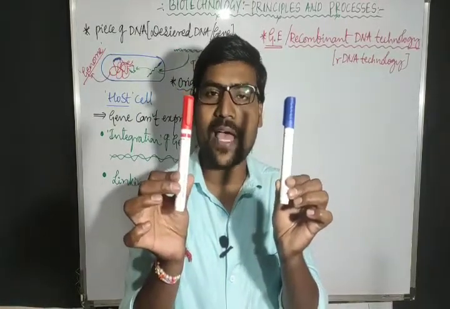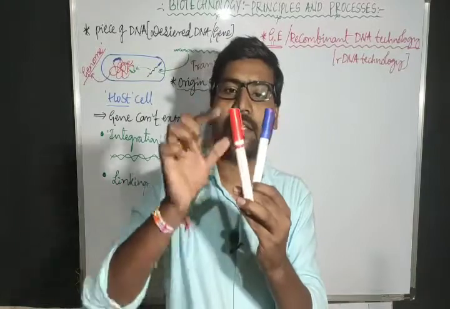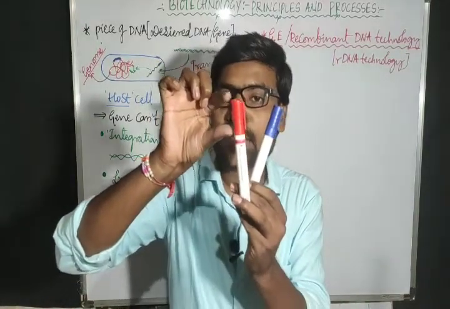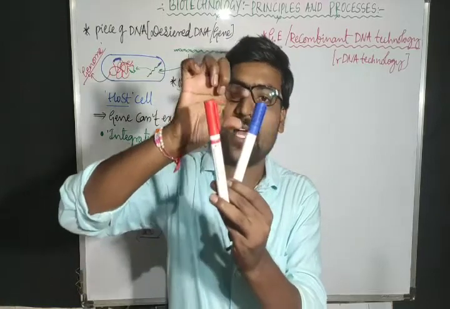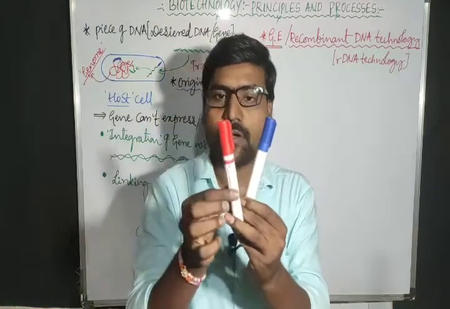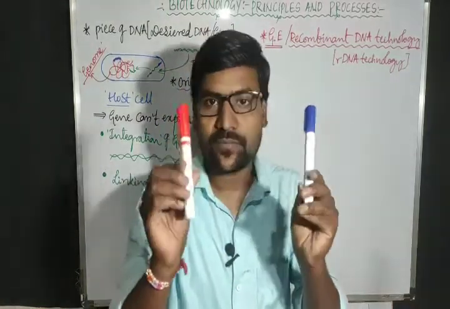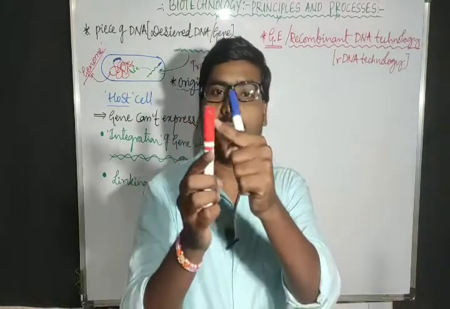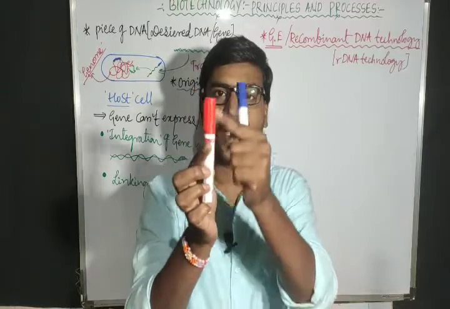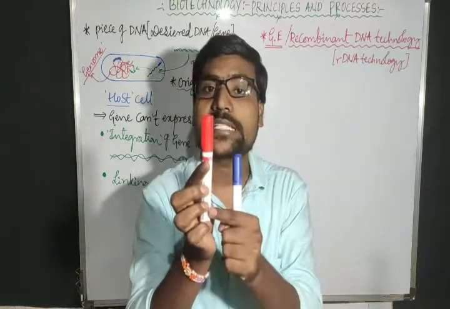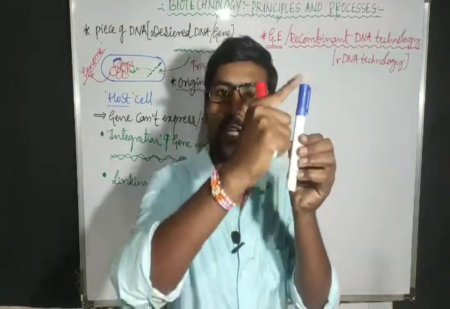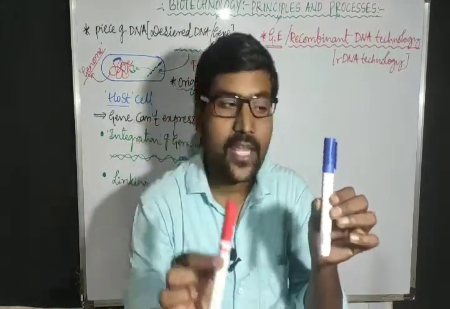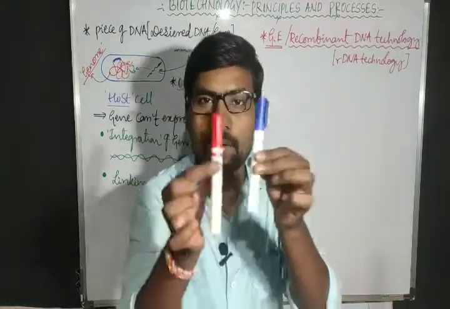Now imagine this piece of DNA is one gene, and this piece of DNA is another gene, and both genes are different. This is one combination of genes, and the combination in this DNA and in that DNA are different.